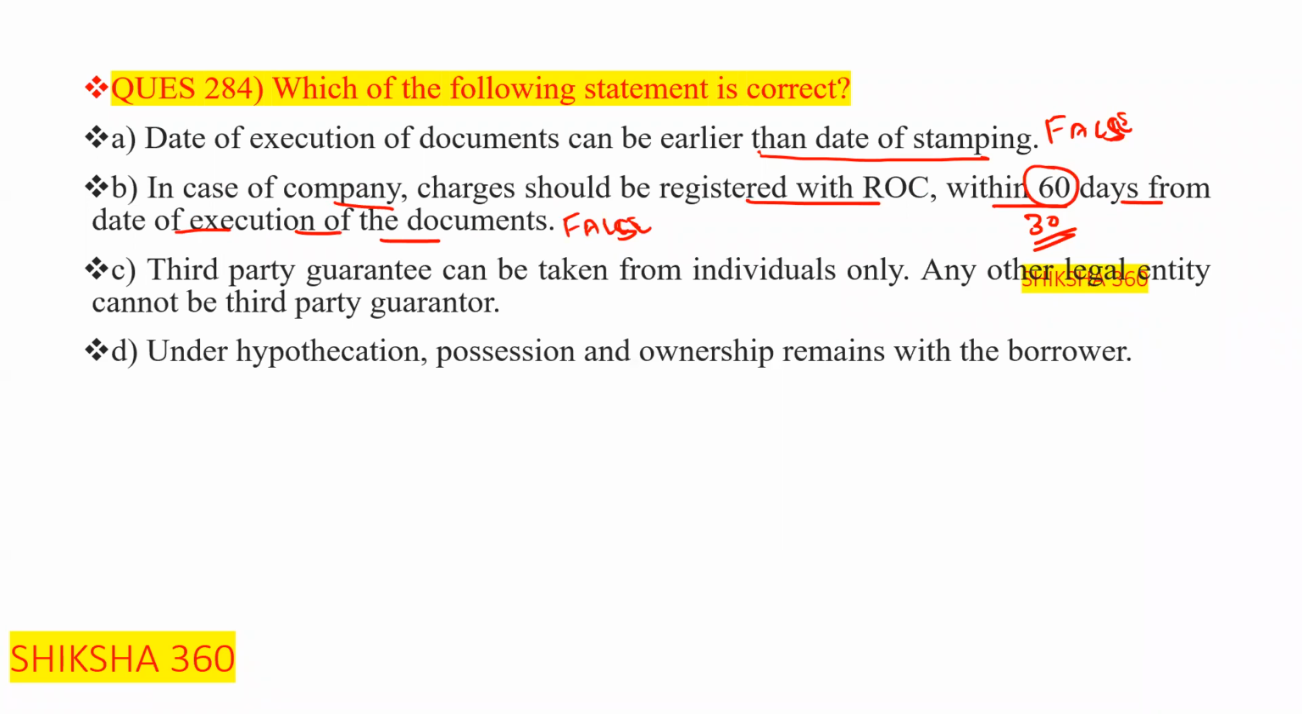Now move to the third point. Third party guarantee can be taken from individuals only. Any other legal entity cannot give third party guarantee. This one is true or false? This one is also false.